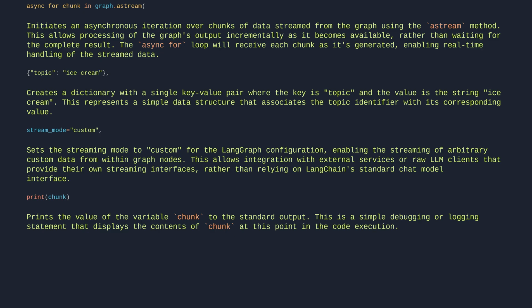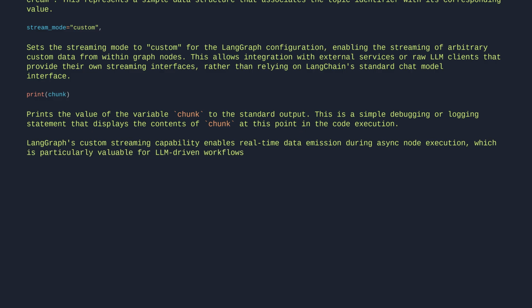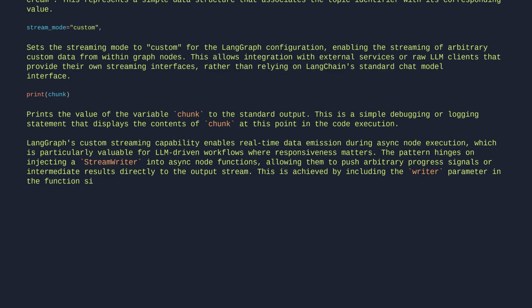execution. LangGraph's custom streaming capability enables real-time data emission during async node execution, which is particularly valuable for LLM-driven workflows where responsiveness matters. The pattern hinges on injecting a StreamWriter into async node functions, allowing them to push arbitrary progress signals or intermediate results directly to the output stream. This is achieved by including the writer parameter in the function signature, which LangGraph automatically provides, and using stream mode equals custom when invoking the graph's aStream method.